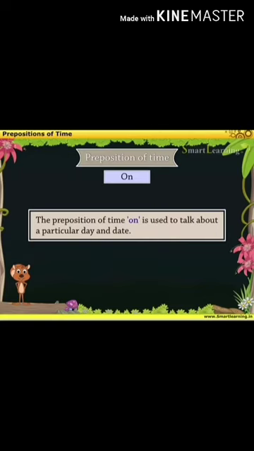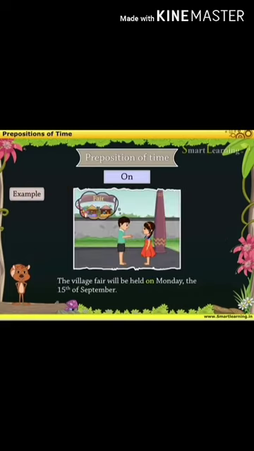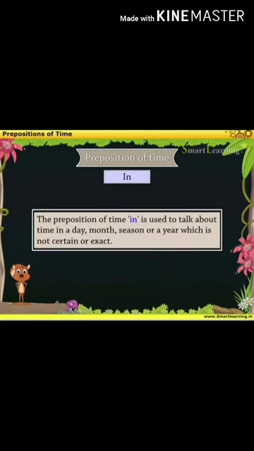When you have to use the preposition on, it is used to talk about a particular date and day. While you are discussing or talking about a particular date or day, you have to use the preposition on. For example, the village fair will be held on Monday, the 15th of September. So, while you are discussing the date or day, you have to use on.